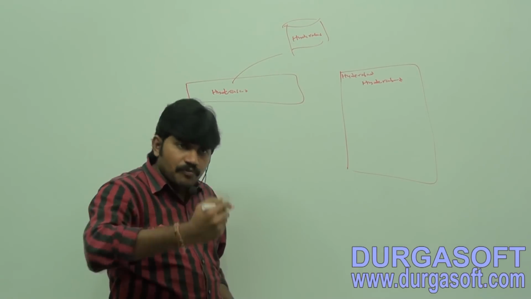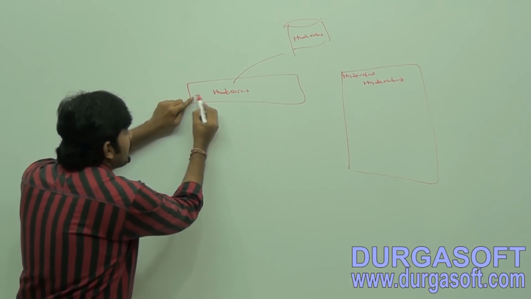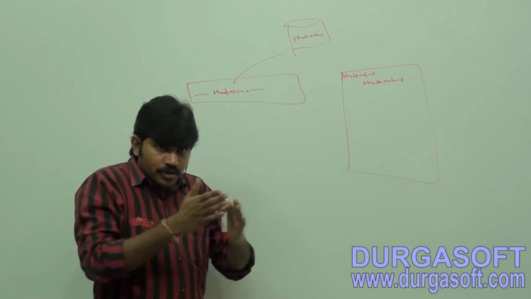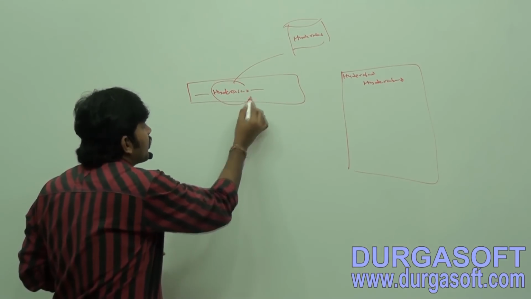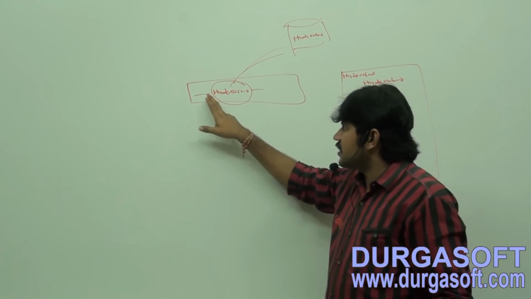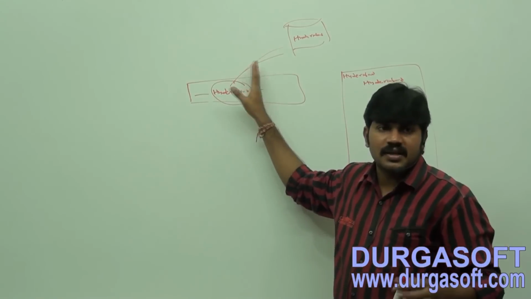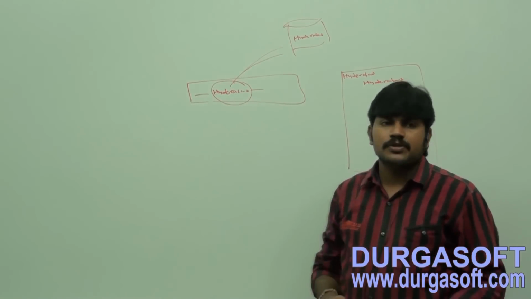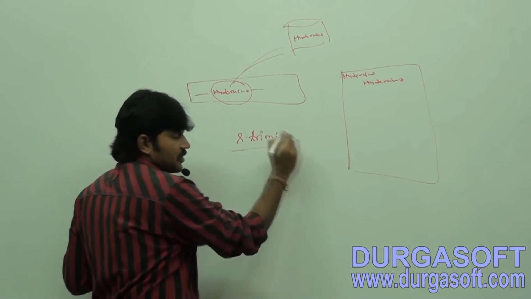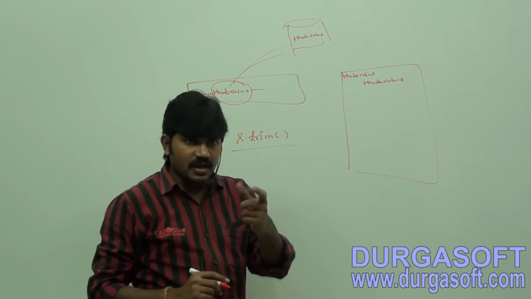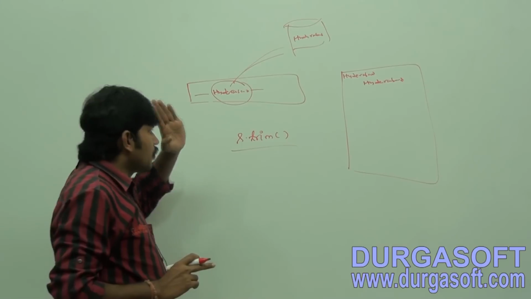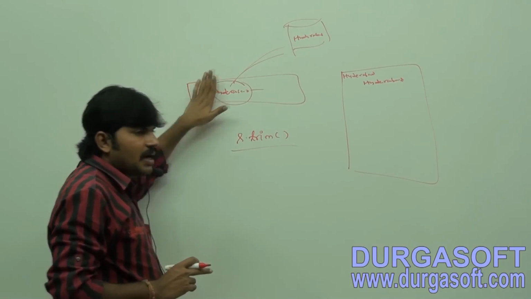Before comparing, if any spaces are there at the beginning or at the end, can you please trim, remove, and then only the remaining part can you compare. If you want to remove the blank spaces present at the beginning or the end, then we should go for which method? Yes, the dot trim method, right? What is the purpose of the trim method? To remove the blank spaces present at the beginning and end.